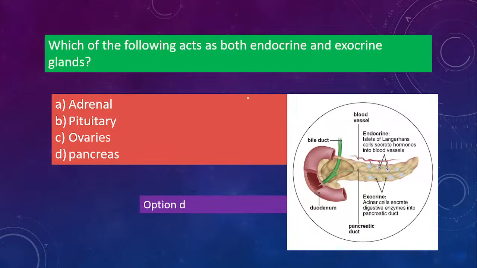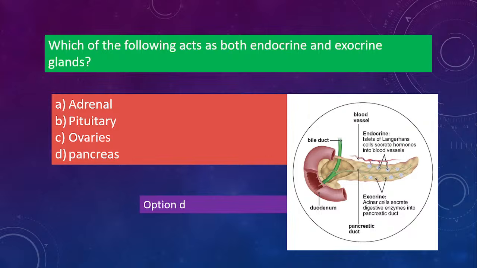So you see here, that's the pancreas, right? The pancreas is both an endocrine and exocrine gland. Exocrine gland is here, endocrine is here. So the endocrine part is present in the islets of Langerhans. Remember this also, okay?